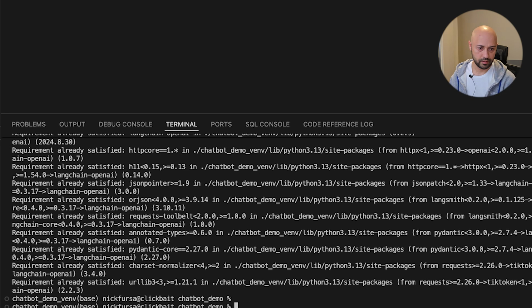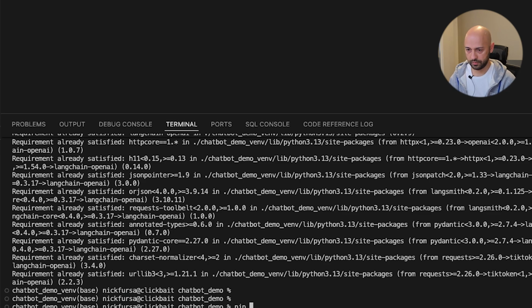Excellent. Let's install TikToken. That is a library that will help us tokenize our content.